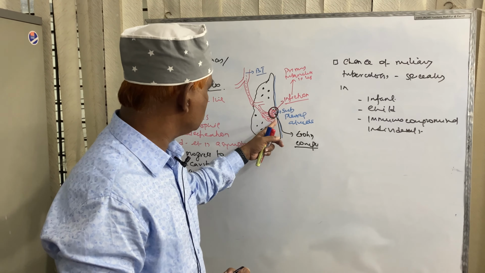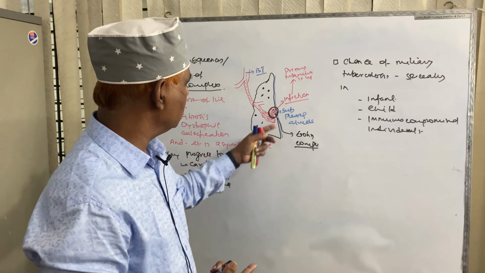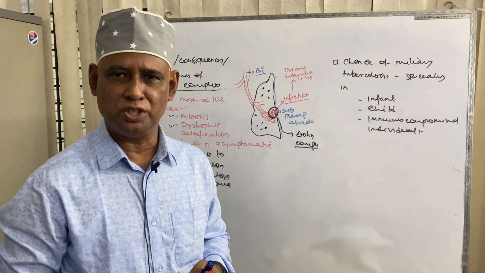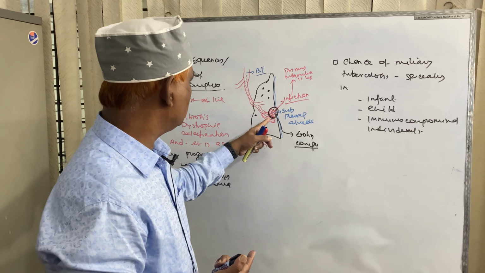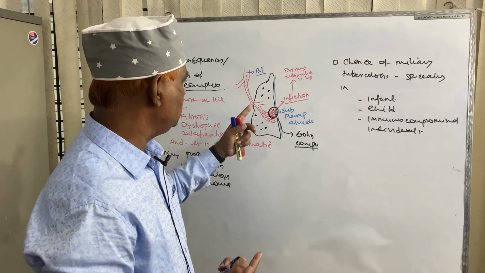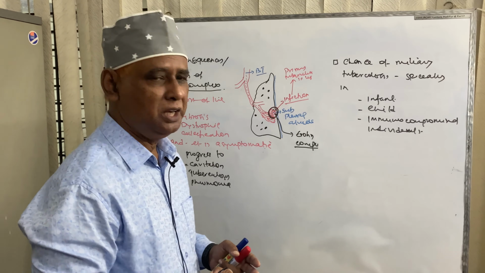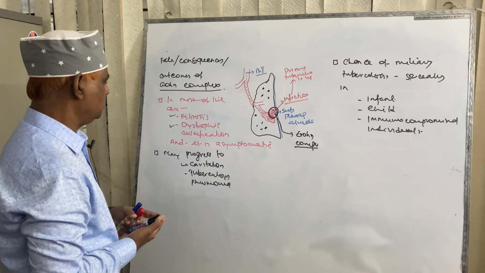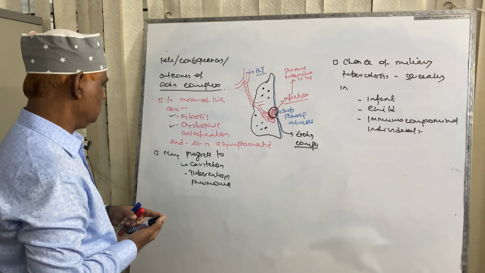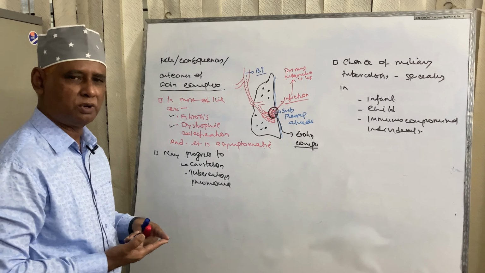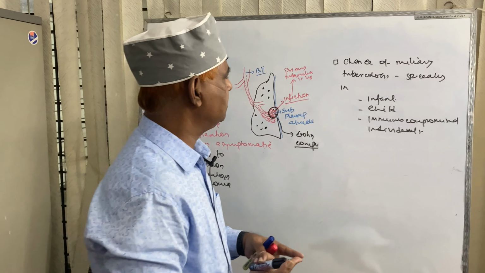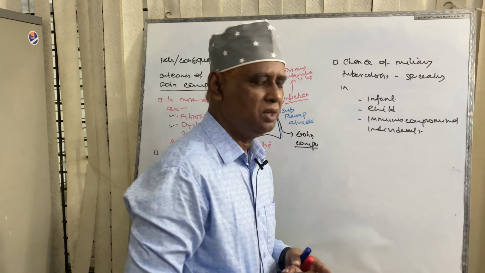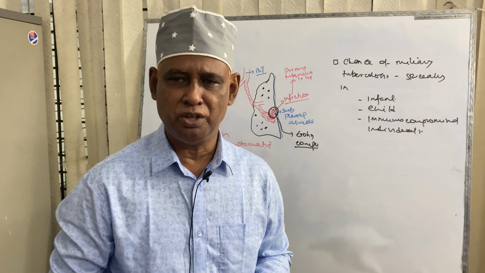There is formation of Ghon complex in the subpleural parenchyma of lung, composed of initial subpleural lesion and lymphadenitis of the draining lymph node. This Ghon complex usually undergoes fibrosis or dystrophic calcification. In some cases, it may progress to cavitation or tuberculous pneumonia, and in some cases there is chance of miliary tuberculosis, especially in infants, children, or immunocompromised individuals.